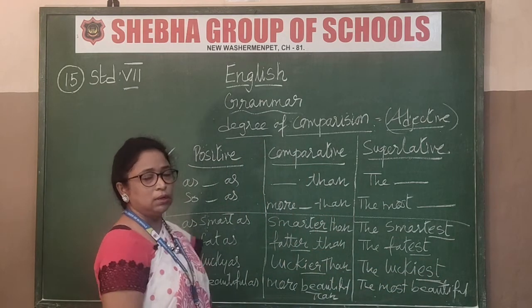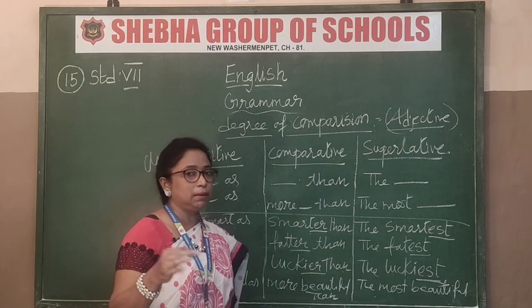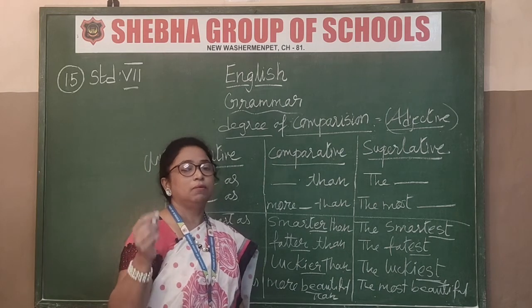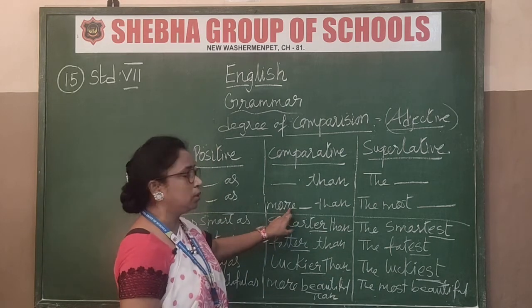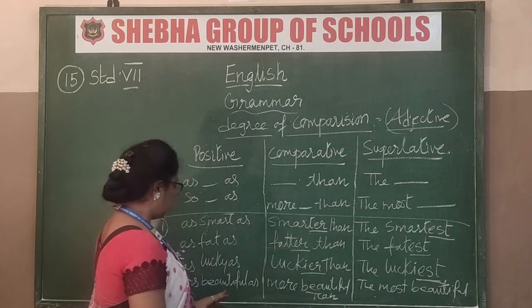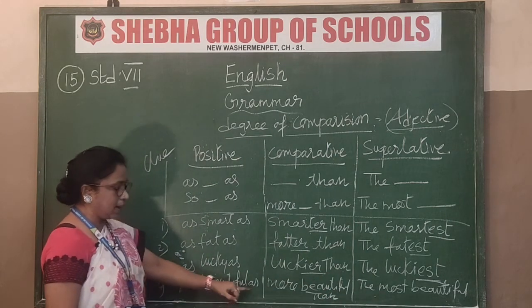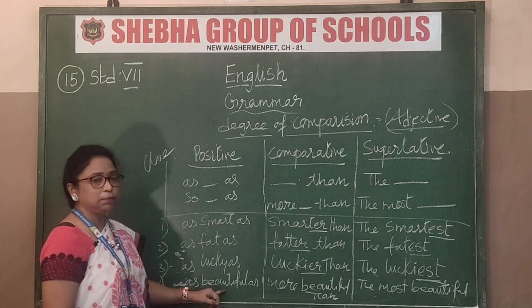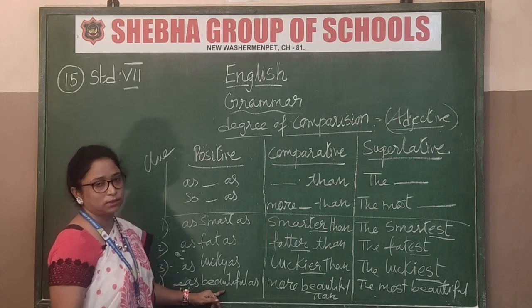Now I told you, multisyllable words will take what as a support? More and most. See the word here, as beautiful as. We can't say beautifuler than or beautifulest, that is wrong.